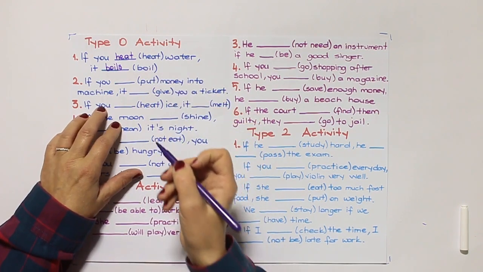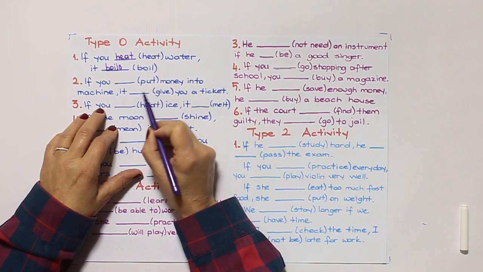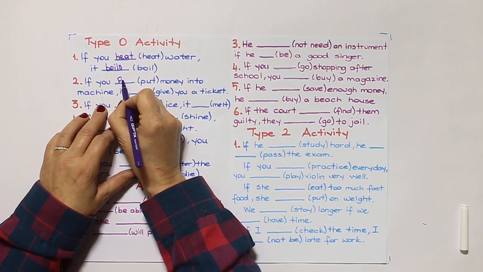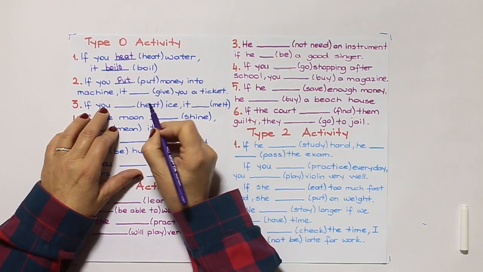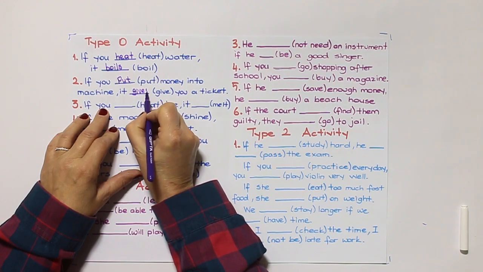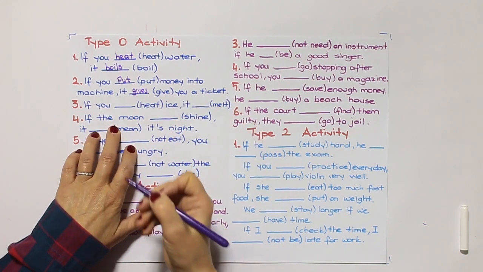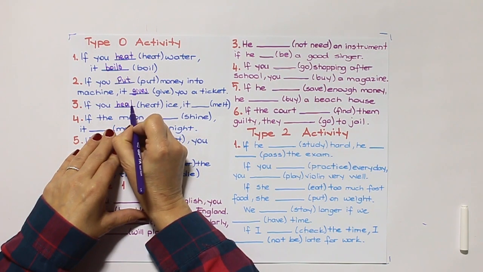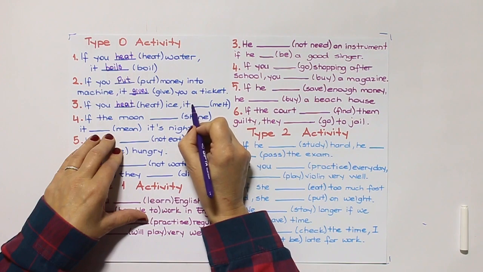2. If you put money into machine, it gives you a ticket. If you put money into machine, it gives you a ticket. If you heat ice, it melts.